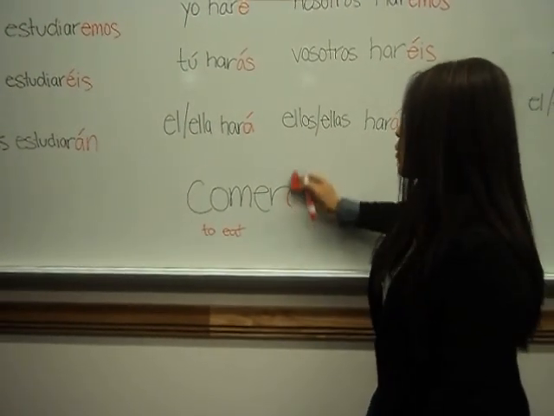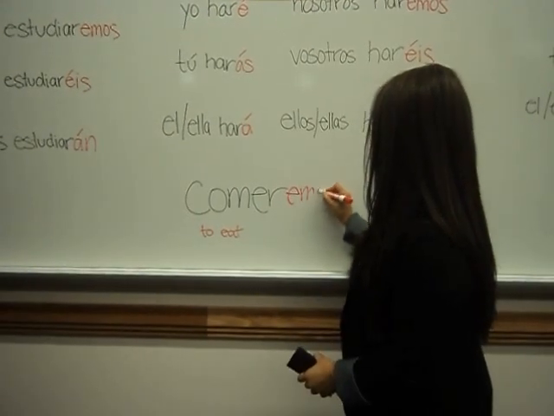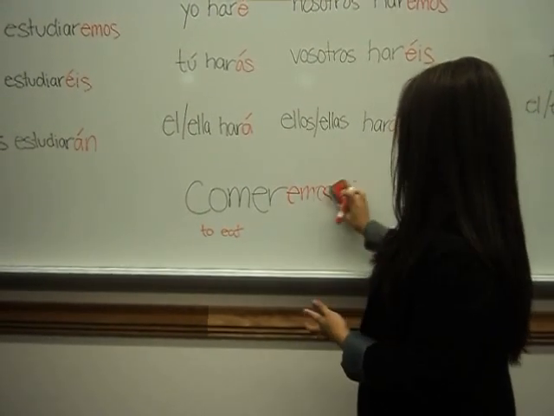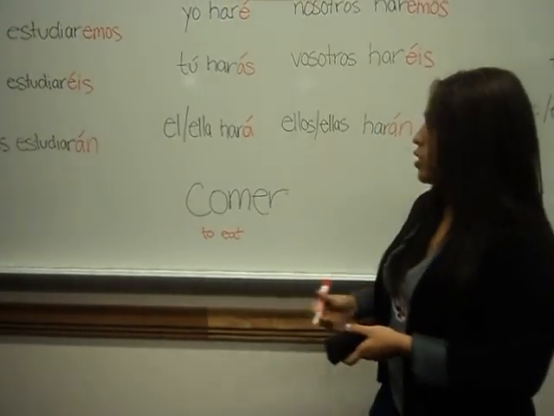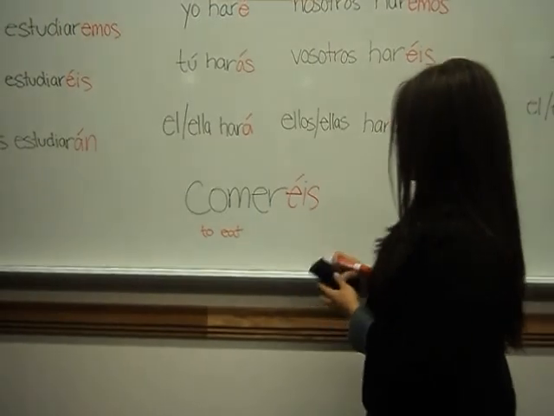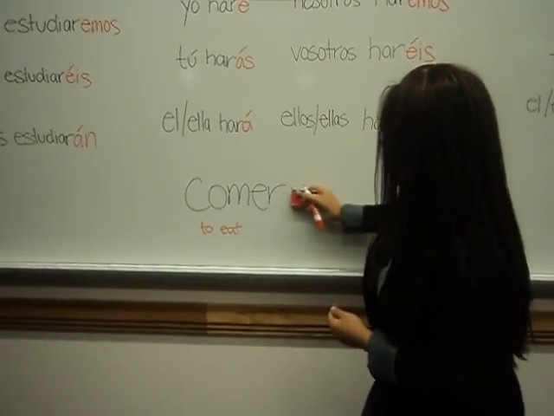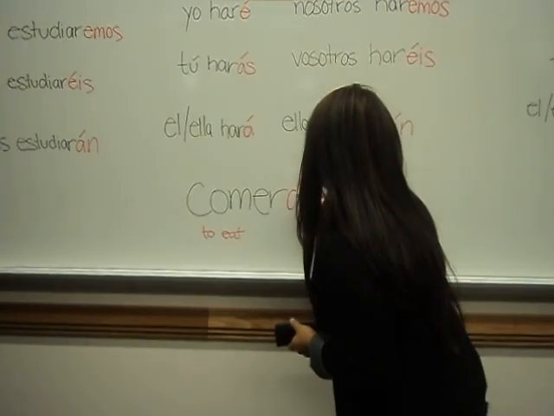And then we will eat, nosotros comeremos. And in Spain, you guys will eat, comeréis. And then they will eat would be ellos comerán.